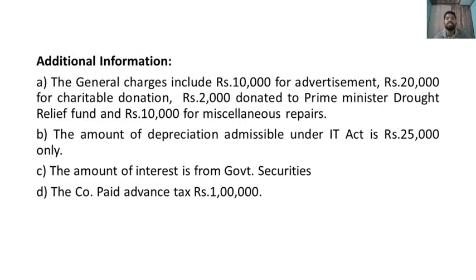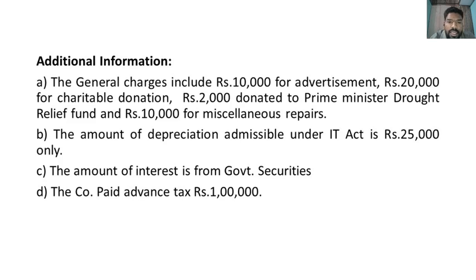See, the general charges include rupees 10,000 for advertisement, rupees 20,000 for charitable donation. So advertisement is allowed, but charitable donation is disallowed expense. Rupees 10,000 donated to Prime Minister Drought Relief Fund. Once again, it is a disallowed expenditure, and it comes under deduction under section 80G. Rupees 10,000 for miscellaneous repairs. The amount of depreciation admissible under Income Tax Act is rupees 25,000 only.